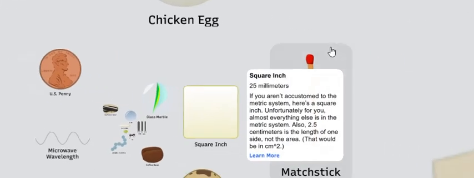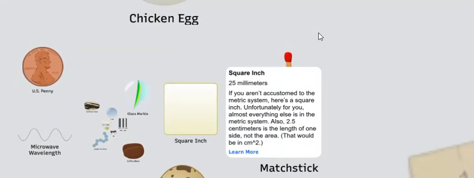Anywho, here's a square inch, 25 millimeters. If you aren't accustomed to the metric system, here's a square inch. Unfortunately for you, almost everything else is in the metric system, except for the United States, Liberia, and Myanmar. Why is Myanmar in there? I don't know. Also, 2.5 centimeters is the length of one side, not the area. That'll be in centimeters squared.